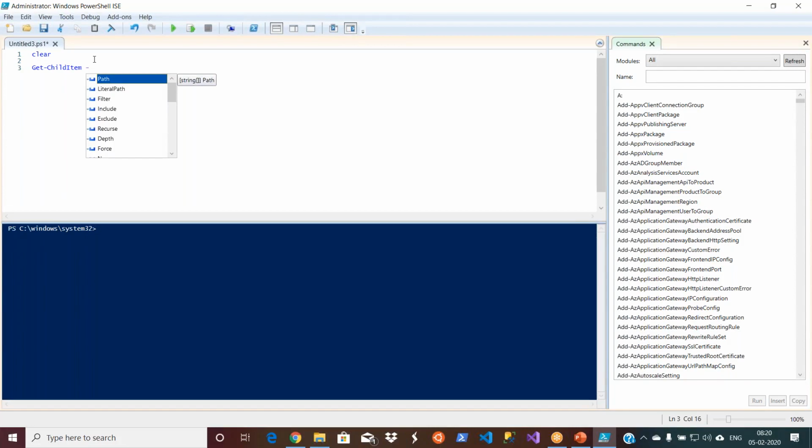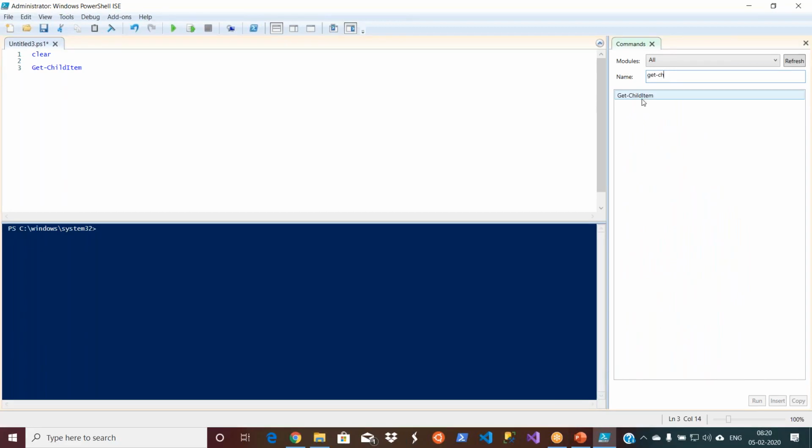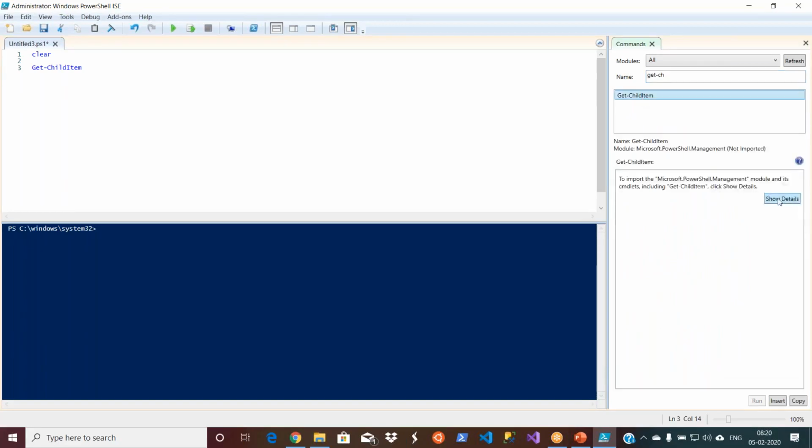Even if you don't know how to use it, you can use the help command, or else go to the command palette and then show details.